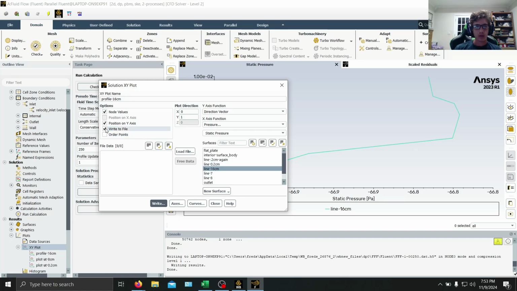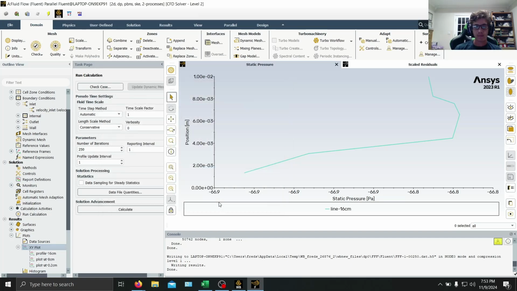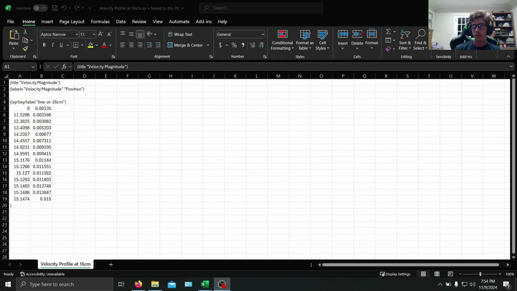And then same thing, you click write to file, and then you write that to file. So that is it for the simulation portion of the demonstration, and then now we can go into plotting the velocity profiles. Okay, so next thing we're going to have to do is to first plot the velocity profile, but with normalizing the velocity with the free stream. And then we're going to calculate the boundary layer thickness.